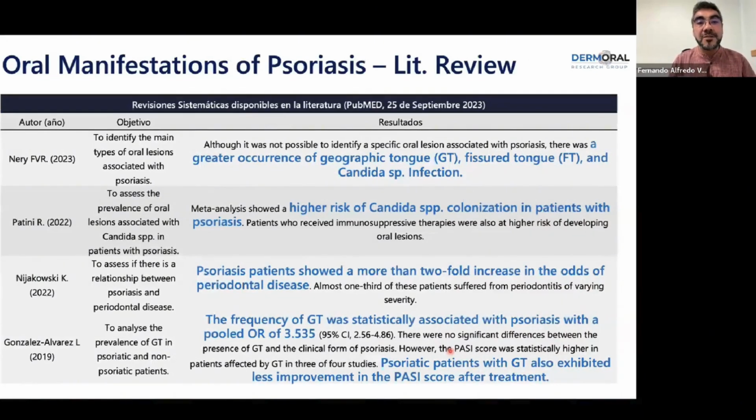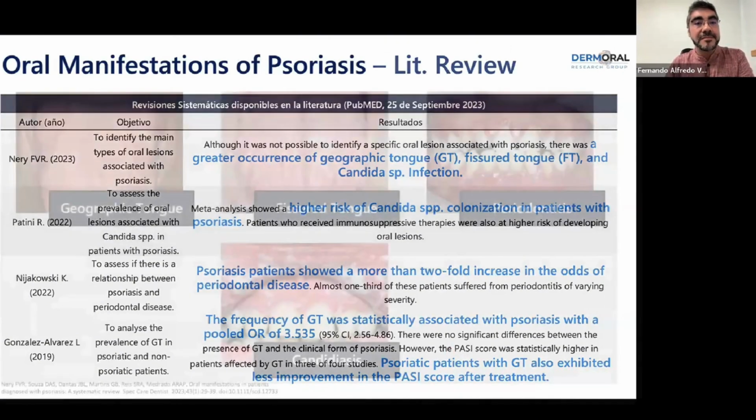When we have a look at the information we have on PubMed, we can see that some authors have found there is a greater occurrence of geographic tongue, fissurated tongue, and candida infection. Other authors have described a higher risk of candida, especially in patients who are on immunosuppressive therapy. And we also know that there is this link between periodontal disease and psoriasis.